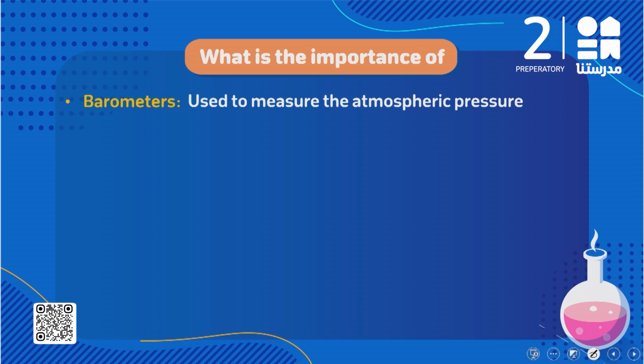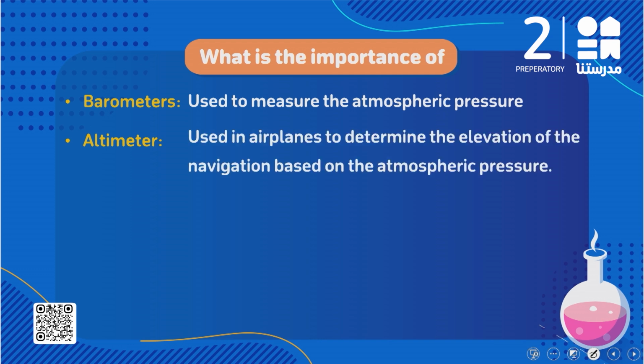We said we have two types of barometers. Here we have the altimeter. We said the altimeter is used in airplanes to determine the suitable elevation of navigation based on the atmospheric pressure. The altimeter is found in airplanes and determines the altitude at which the plane should fly, based on the atmospheric pressure. So again, the altimeter is used in airplanes to determine the elevation of navigation based on the atmospheric pressure.